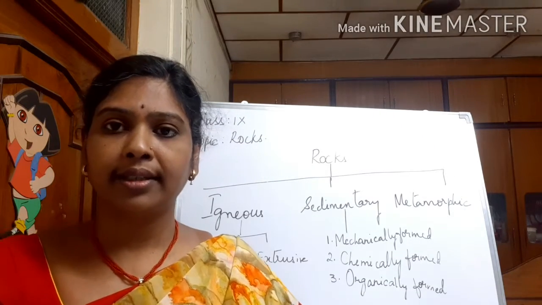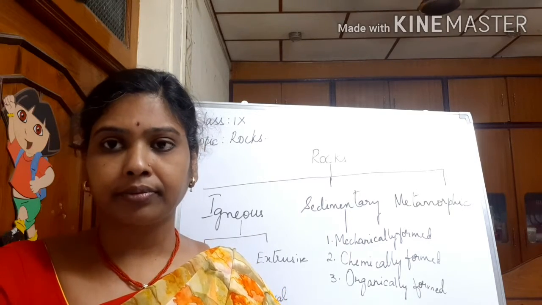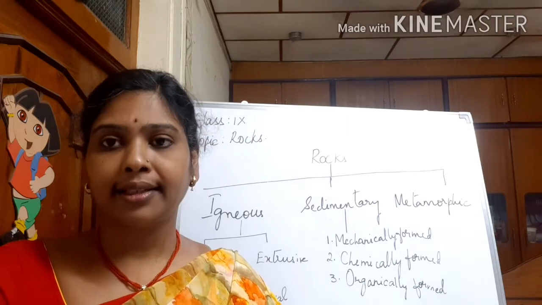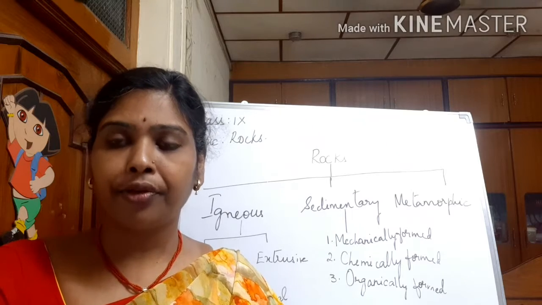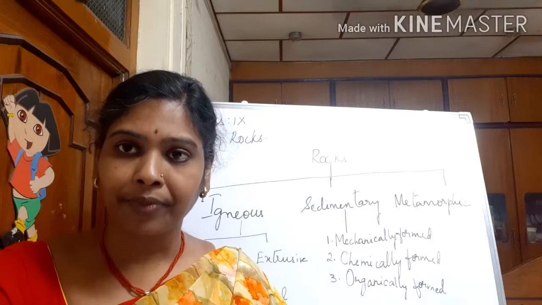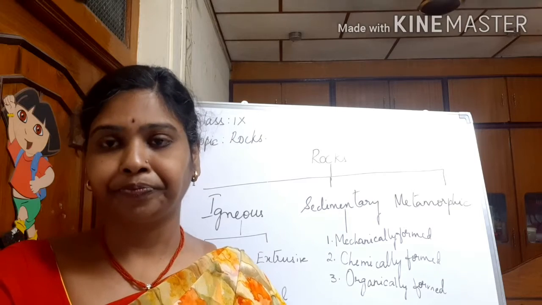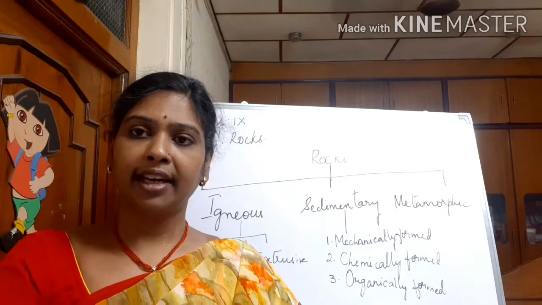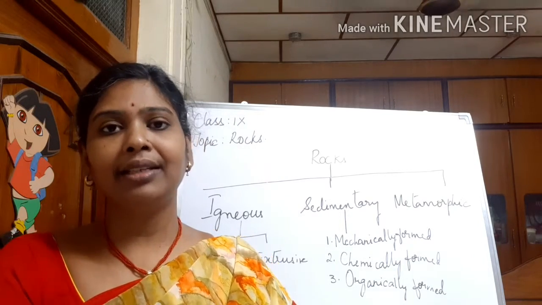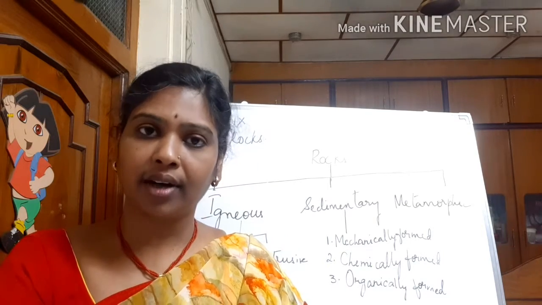Next we go to sedimentary rocks, the first order of secondary rocks. Since they are formed from igneous rocks, they are known as secondary rocks. They are formed by the process of denudation, weathering and deposition. Sedimentation is nothing but erosion and deposition. Sedimentary rocks are also known as stratified rocks. Strata means layer.